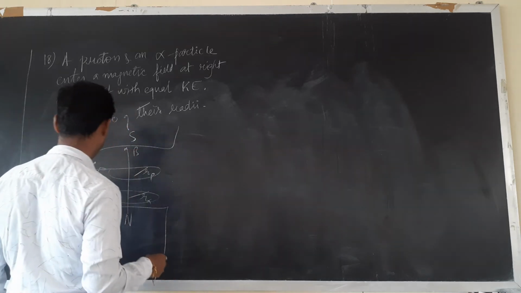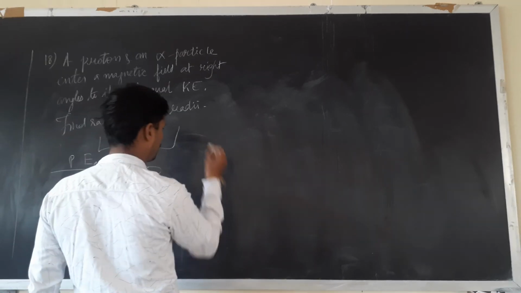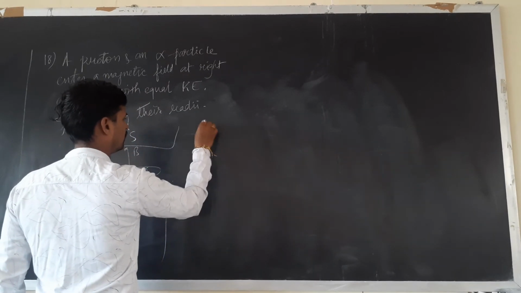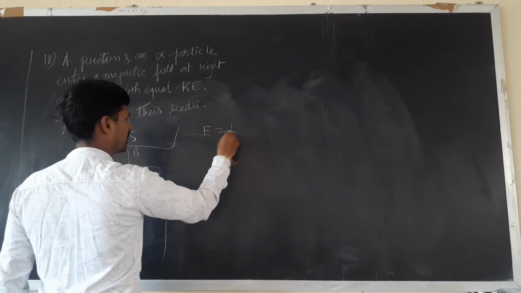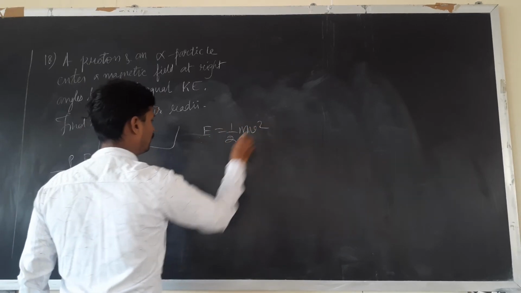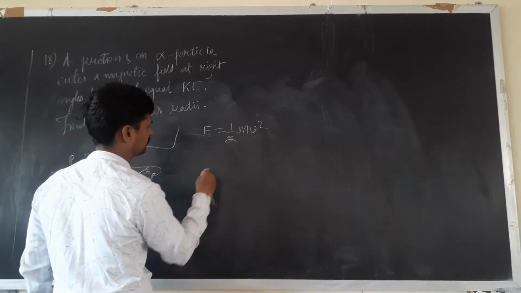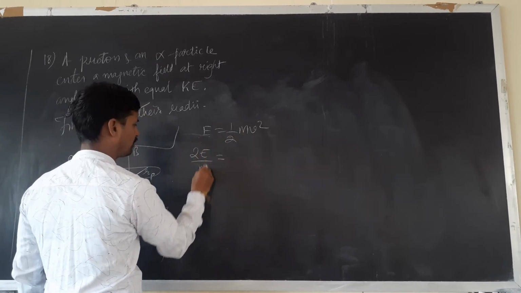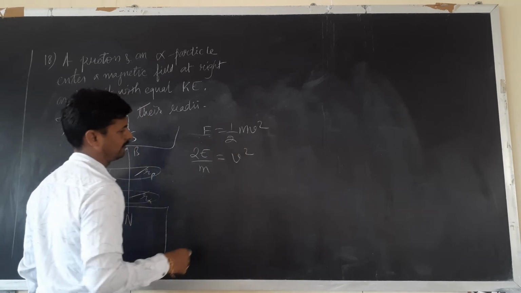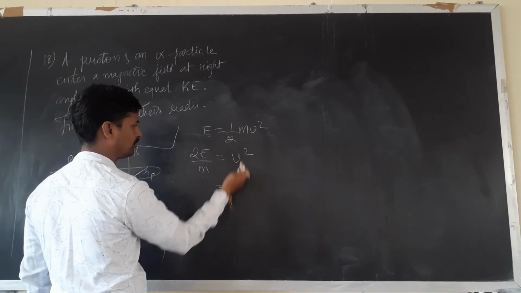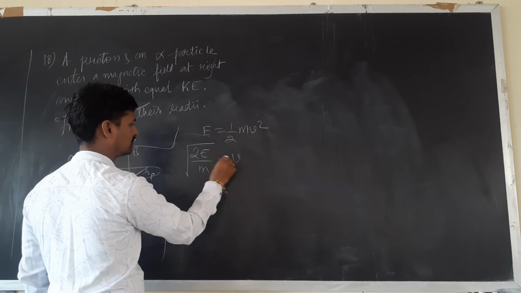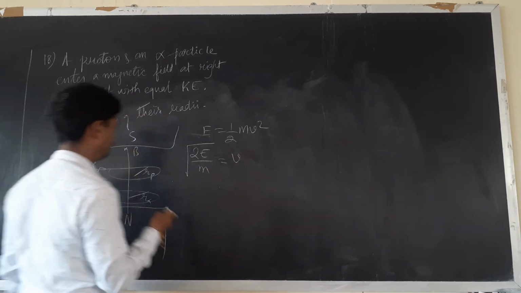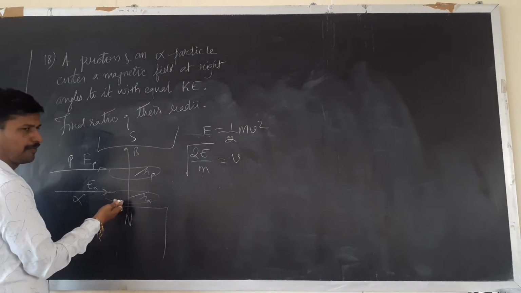Now, we have kinetic energy is half mv square, or we can write E with 2 taken here and m taken down, it is v square. This implies v is equal to root of 2E upon m. So this is the velocity, whether it is the proton or the alpha particle.